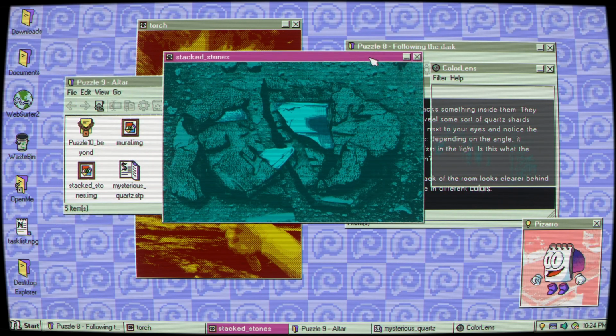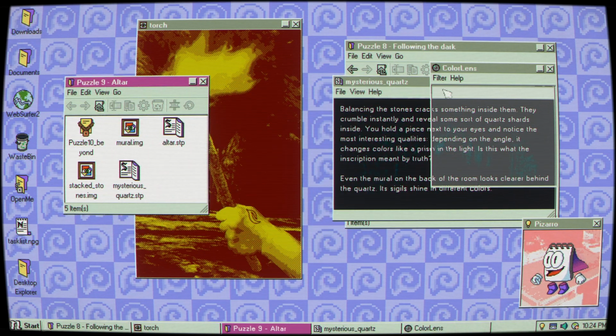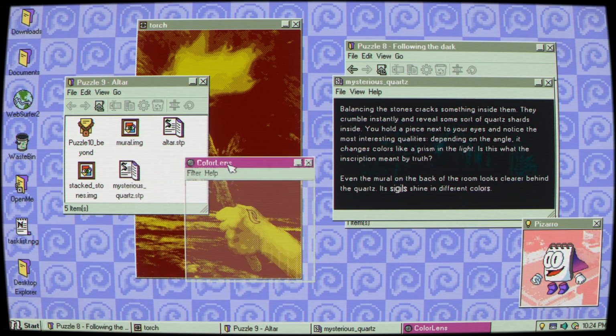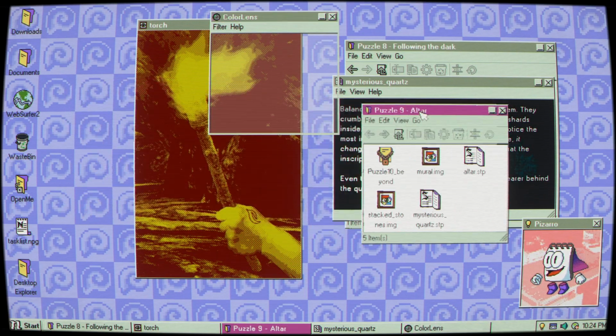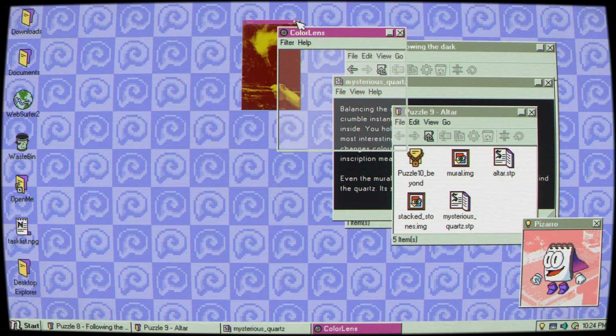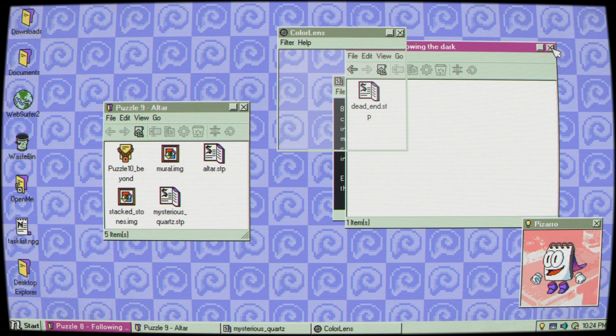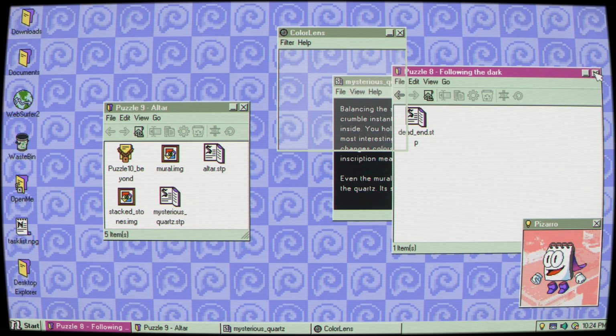Okay, we don't need this. Ooh, we've got the quartz here. That's really cool. Just want to see what this looks like. Let me move this out of the way. I know we're supposed to look at the mural, but I just want to see. Okay. Let's take these out. Looks like puzzle 8.